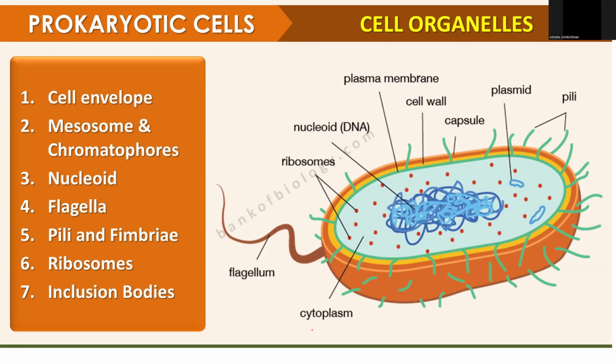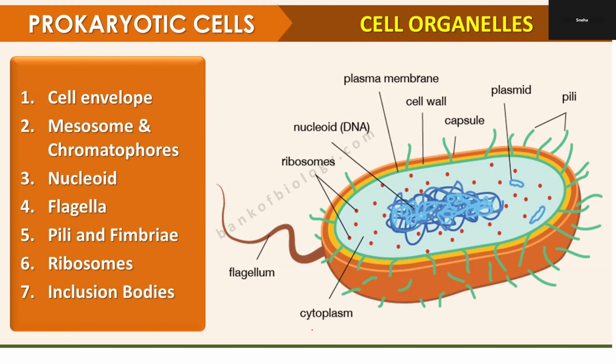The sphere shape, that is coccus. Taryn, say all the names. Rod-like is bacillus, spherical is coccus, comma-shaped is vibrio, and spiral is spirillum. Very good.